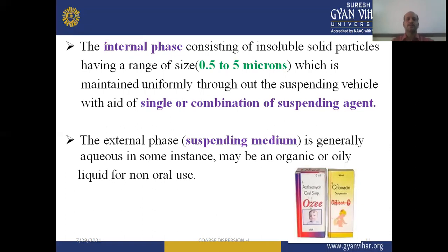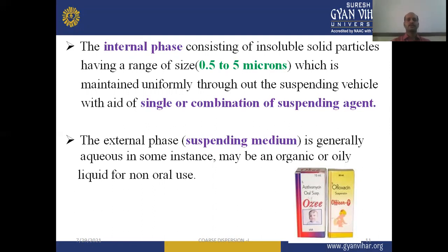When we compare suspension and emulsion, both are examples of coarse dispersion. But in suspension, the internal or dispersed phase is made by solid particles, whereas in emulsion, it is made by oil globules.